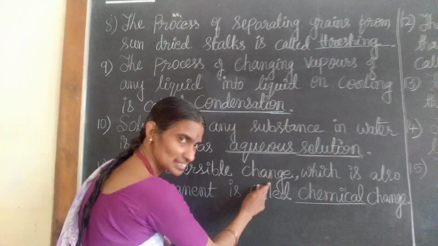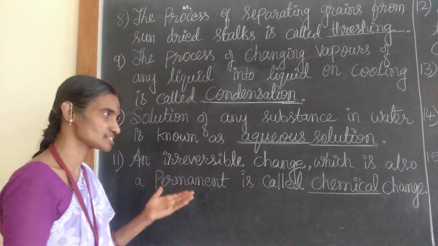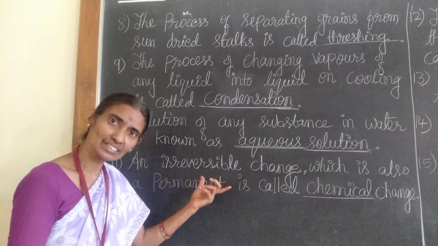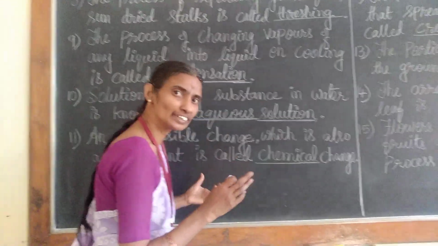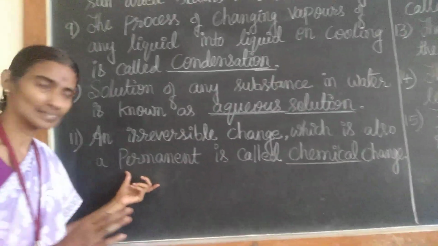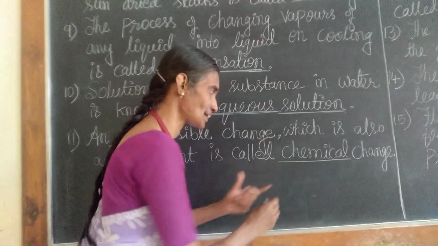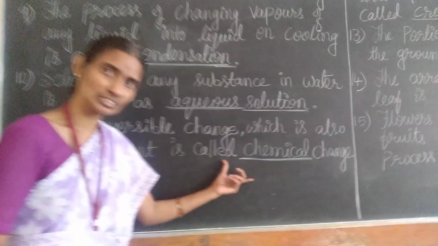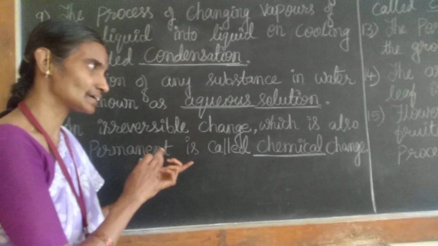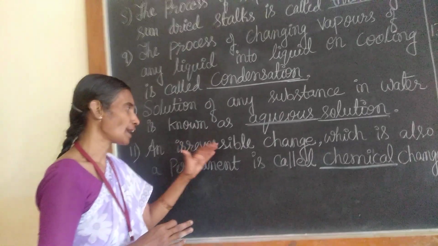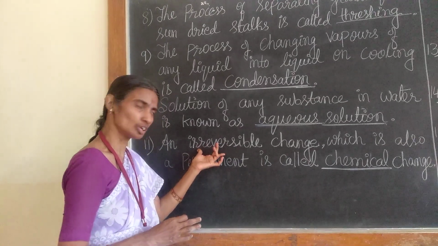And irreversible change. You know children, already you have studied reversible and irreversible changes. It is an irreversible change and also it is permanent. Such a change is named as dash change. That is chemical change. You have studied already physical change and chemical change. It is permanent and it is irreversible also.